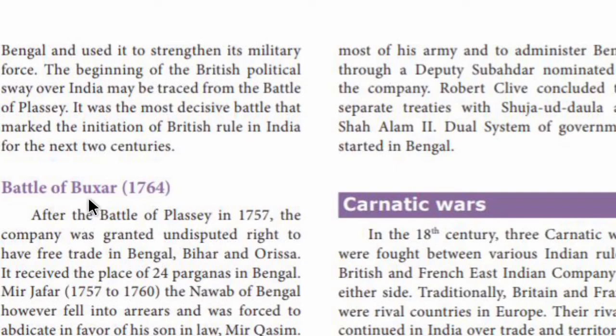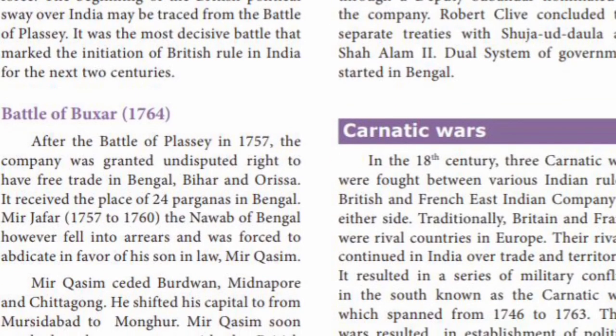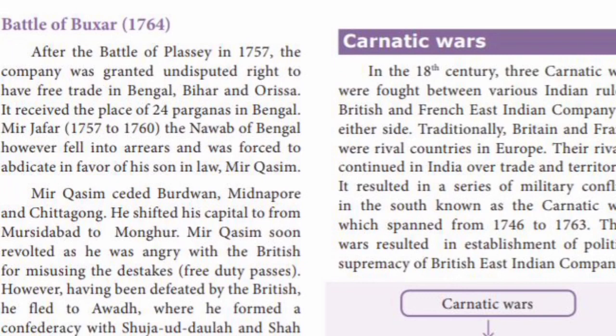And the Battle of Buxar was fought in the year 1764, and Mir Jafar was made the Nawab of Bengal by the British. So again Mir Jafar opposed the British. So Mir Qasim was made the Nawab of Bengal. So he gifted Burdwan, Midnapore and Chittagong, and then he shifted the capital from Murshidabad to Munger.